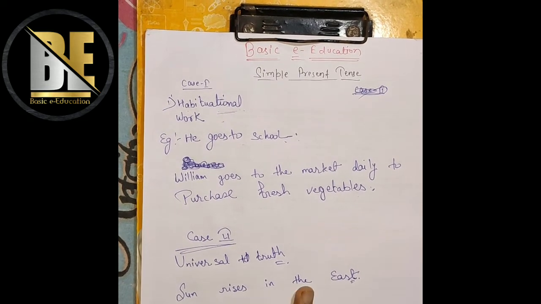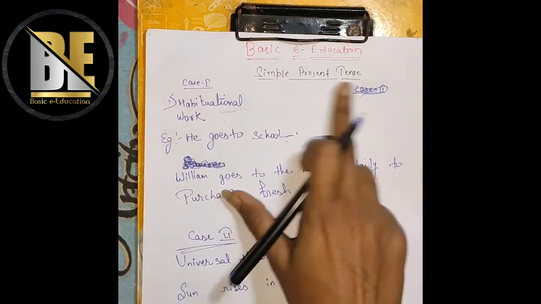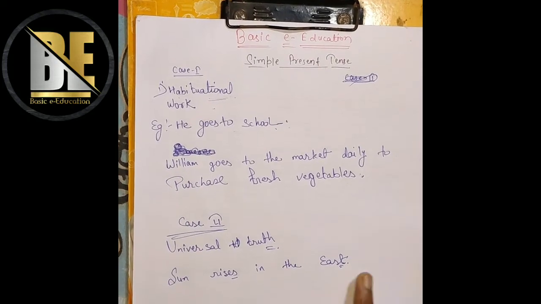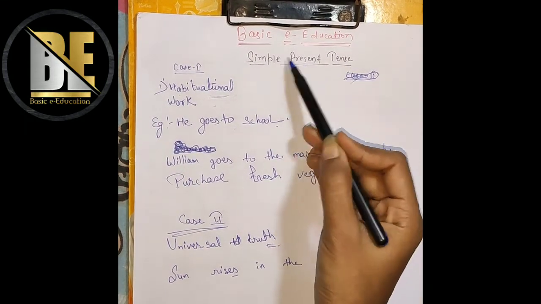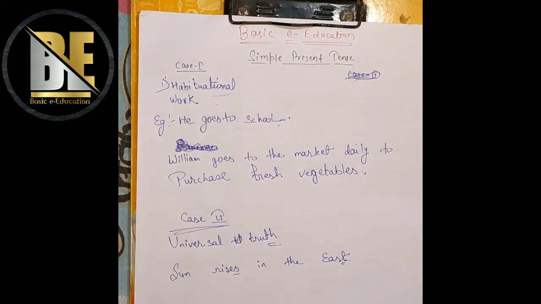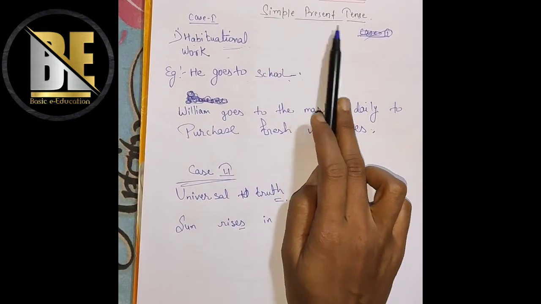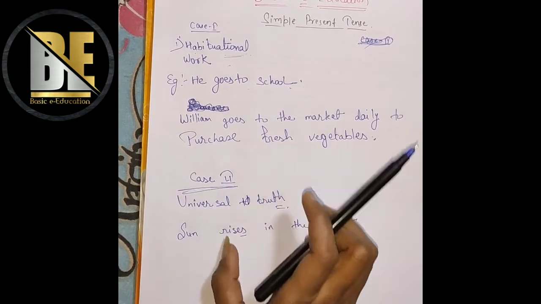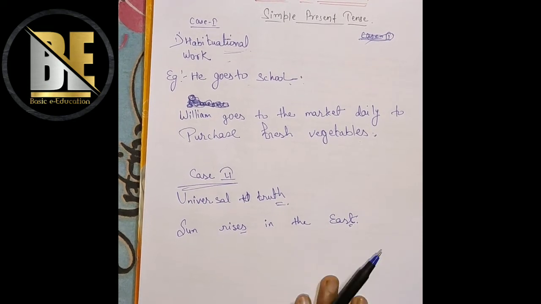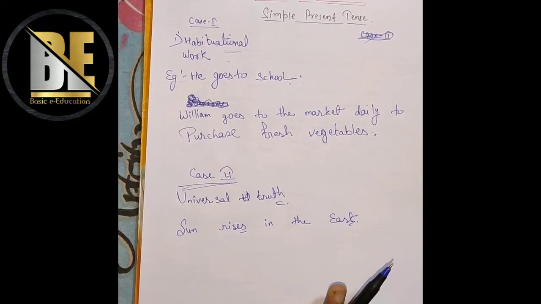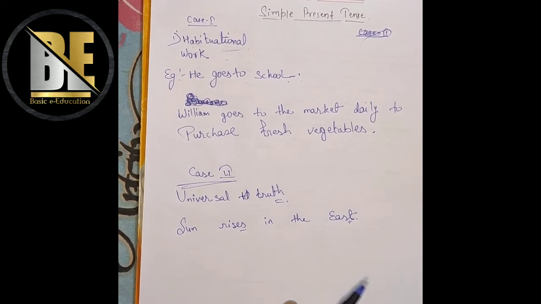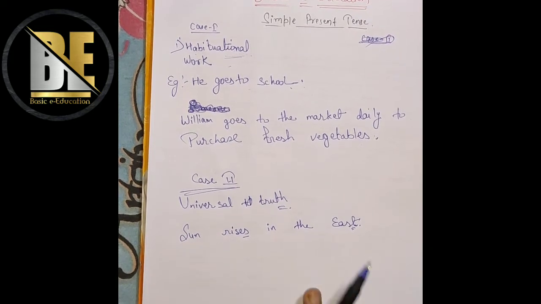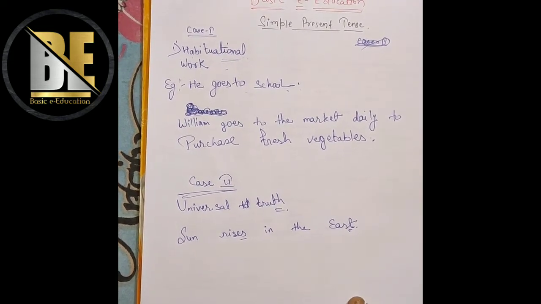So this type of sentence comes under simple present tense. So this is, the sun rises in the east. These types of basic things come under simple present tense. And one more thing I must tell you, it has certain rules and regulations to follow in this tense, but we are going to talk about the rules and regulations in the next video, as it is going to be complicated if I write everything, examples and all the rules and regulations, at one time for you. So it will be difficult for everyone to understand.